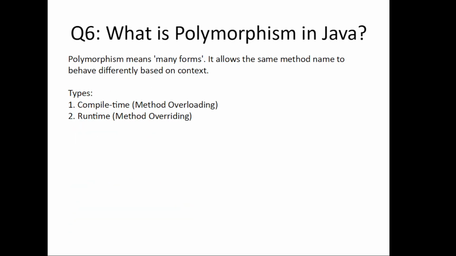Next question is, what is polymorphism in Java? Polymorphism means many forms. It allows the same method name to behave differently based on the object or parameters. There are two types of polymorphism: compile time polymorphism, which we can achieve through method overloading, and runtime polymorphism, which we can achieve through method overriding. Let's see both with examples.